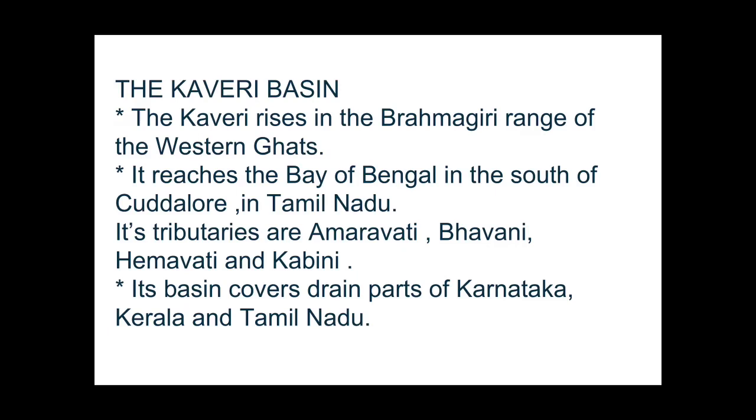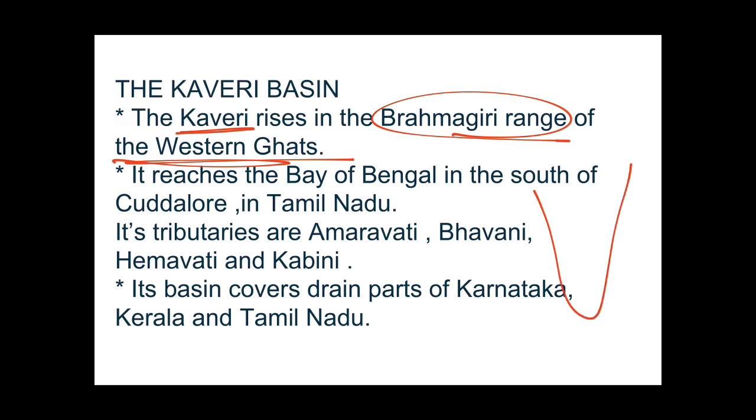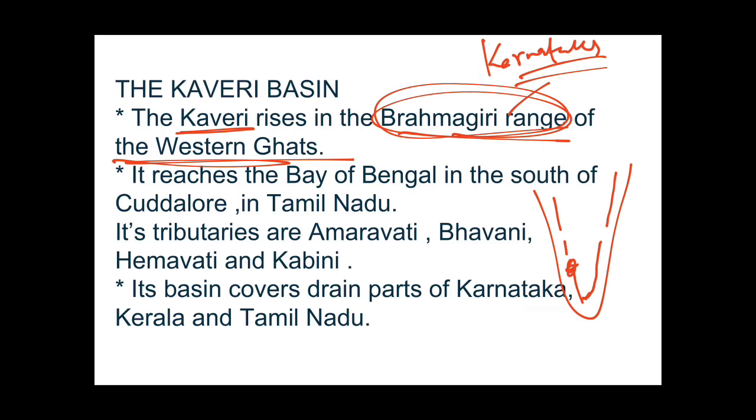The Kaveri rises in the Brahmagiri range of the Western Ghats. As you know about the Western and Eastern Ghats, you can consider these the Western Ghats and these the Eastern Ghats. So the Brahmagiri range lies over here in Karnataka, and from here originates this river, the Kaveri river.